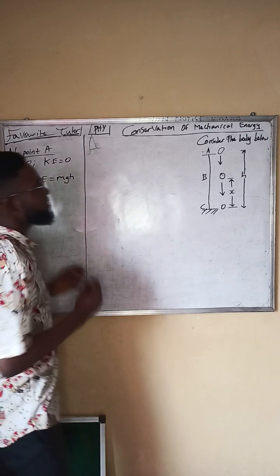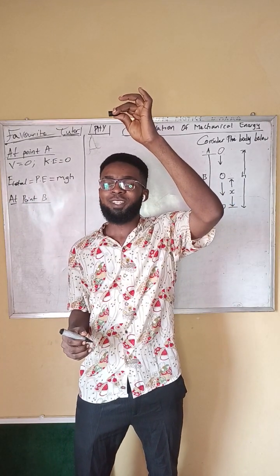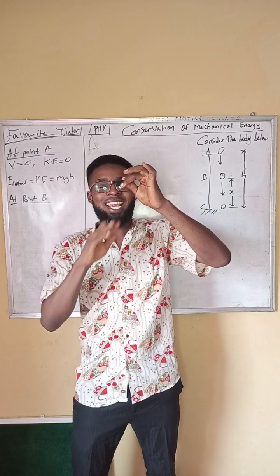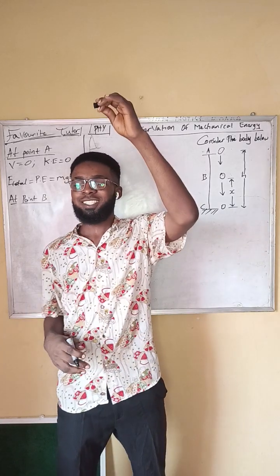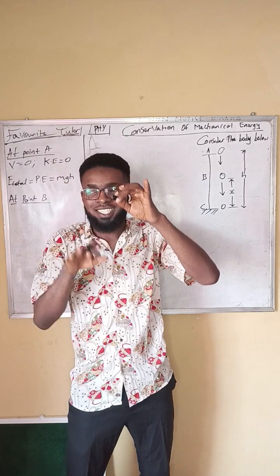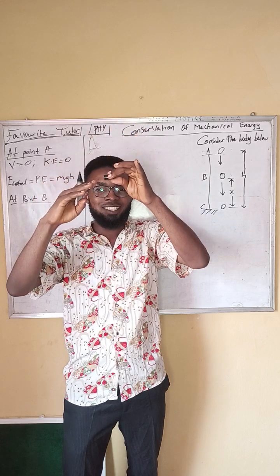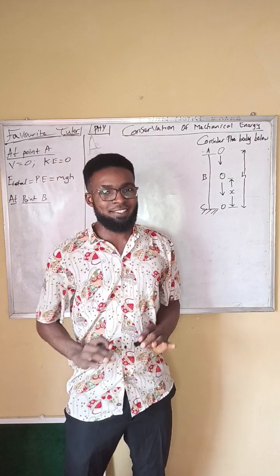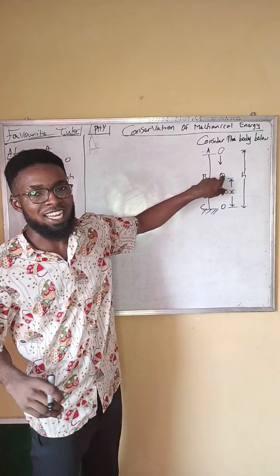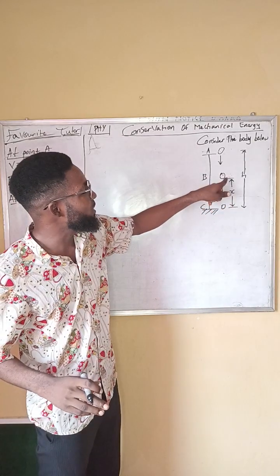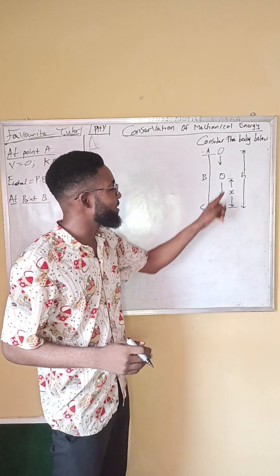Point B. What do we observe? Now the body starts to come down, velocity will start to increase, and the height will start to decrease. As the velocity increases coming down, the height decreases. It means that for this body, the kinetic energy starts to increase and the potential energy starts to decrease. That means at point B right here, it has kinetic energy. The body is in motion, and the body also possesses height. It also has potential energy. It has not got to the ground level, so you also have potential energy.